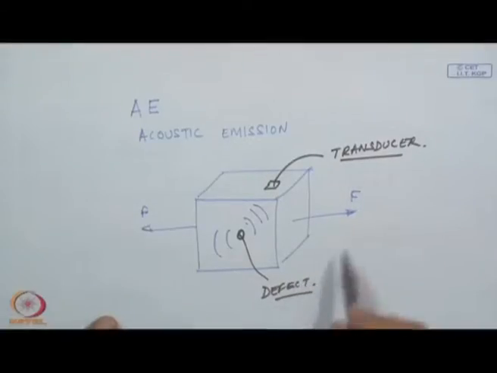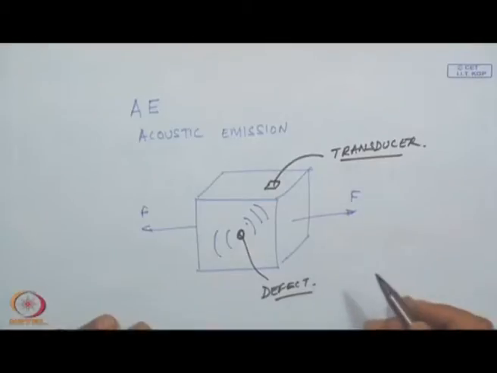If there is no defect, the amount of energy will be different. If there is a defect, this amount of energy will be different.